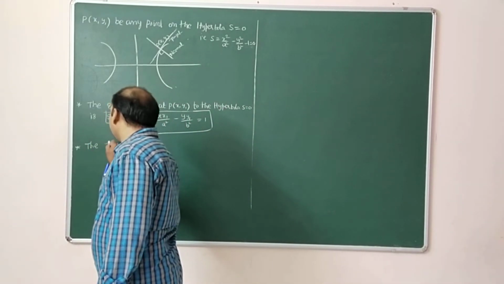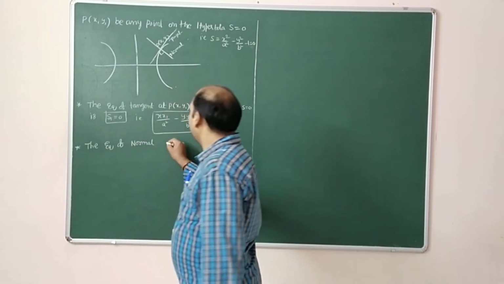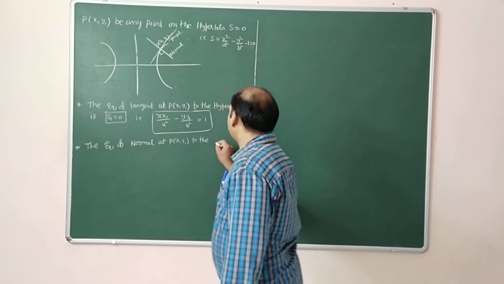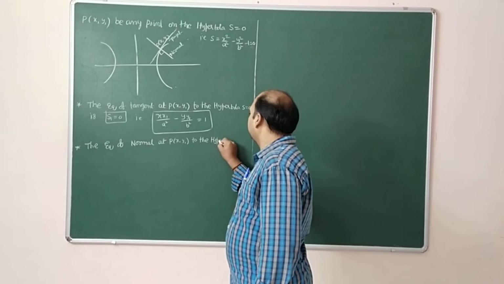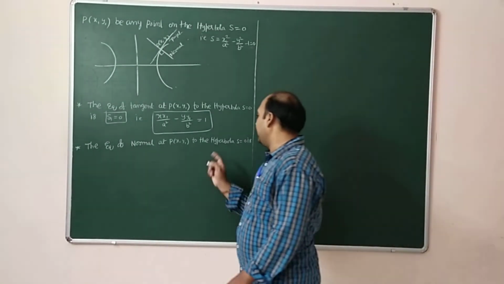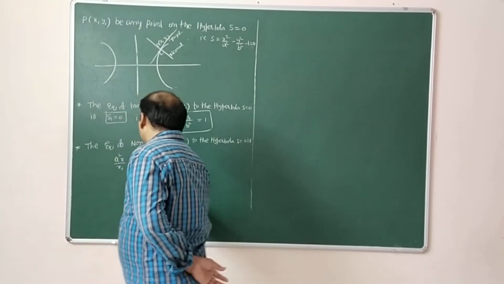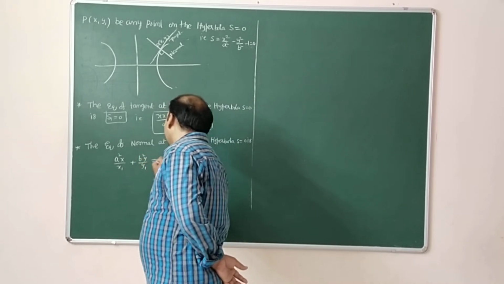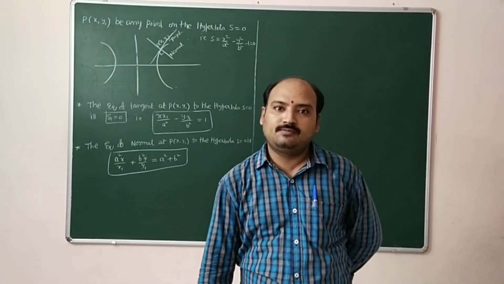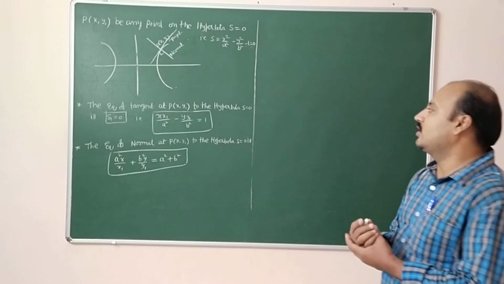The equation of normal at P of x1 comma y1 to the hyperbola S is equal to 0 is a square x by x1 plus b square y by y1 is equal to a square plus b square. This is called the equation of normal.